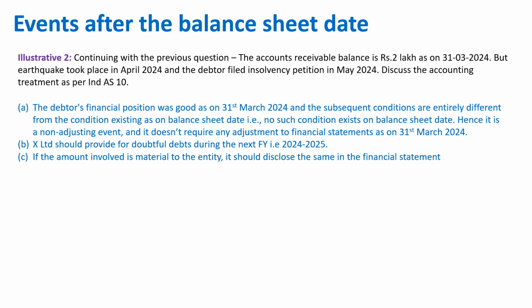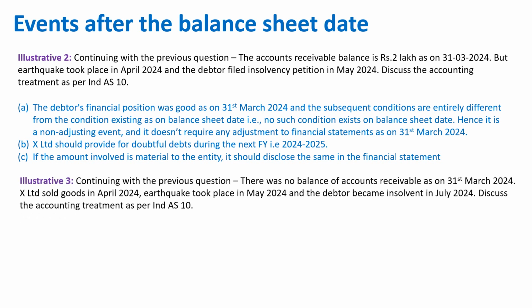If the amount involved is material to the entity, it should disclose the same in the financial statement. As we have understood in the previous slide, non-adjusting events, if highly material, can be disclosed in notes to accounts. Now let's come to the third question. Continue with the previous question.